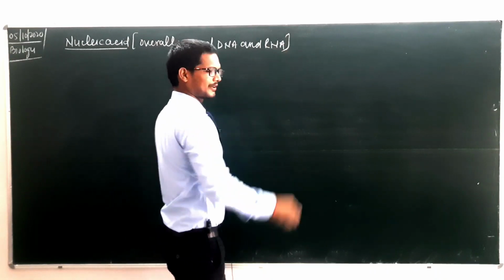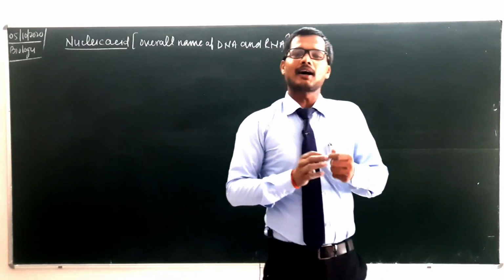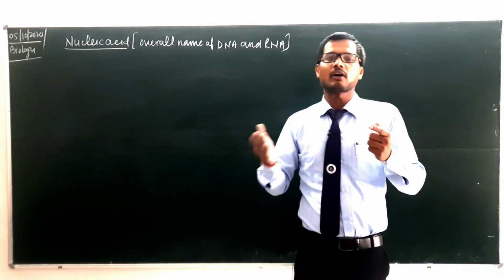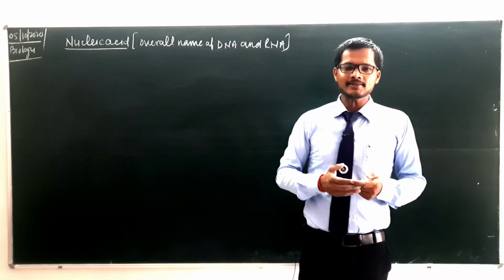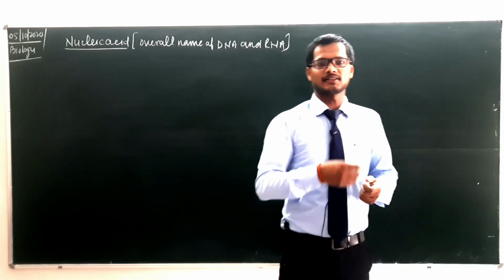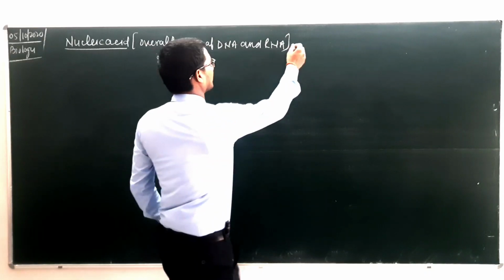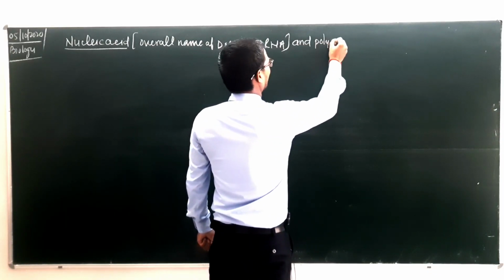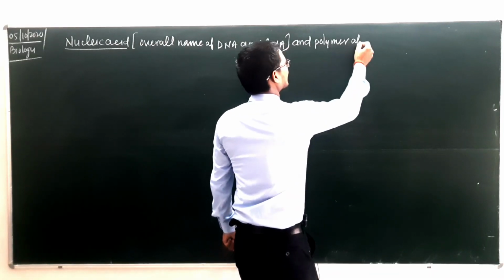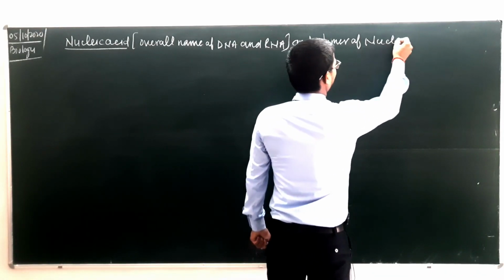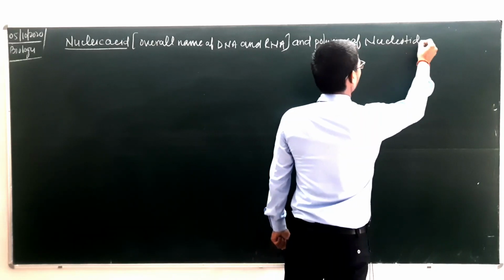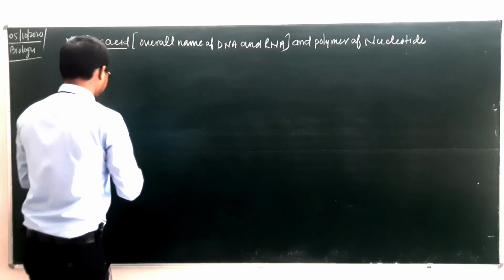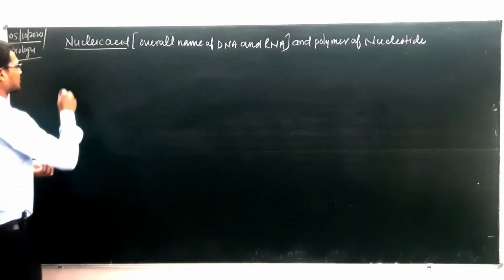It means that DNA and RNA together constitute nucleic acid, and these are the polymer of nucleotide. Okay, so let's discuss some stats, some general terminology.